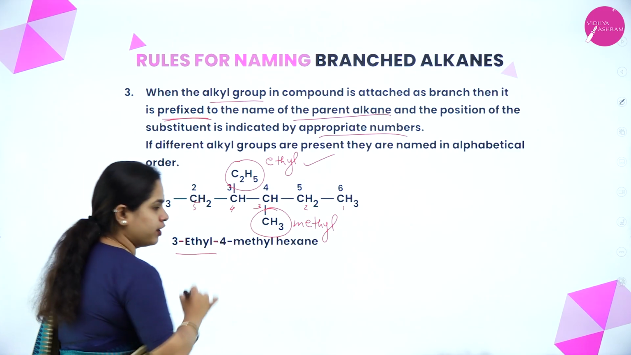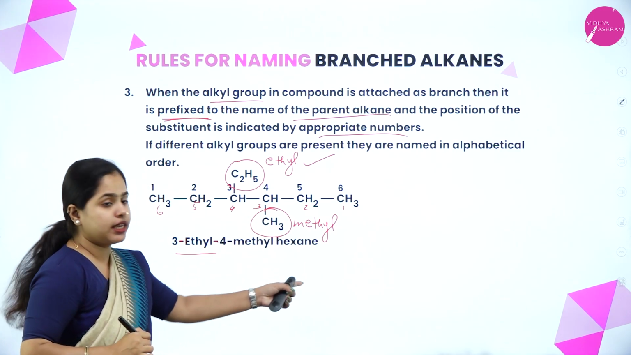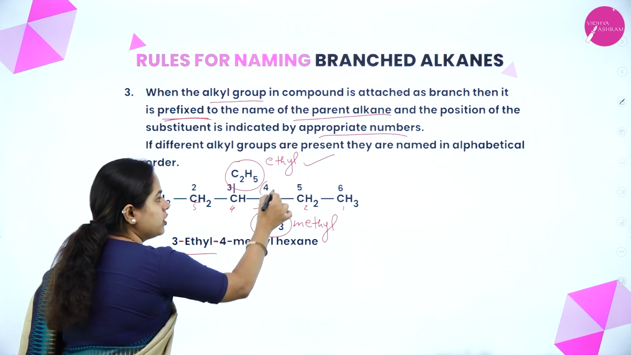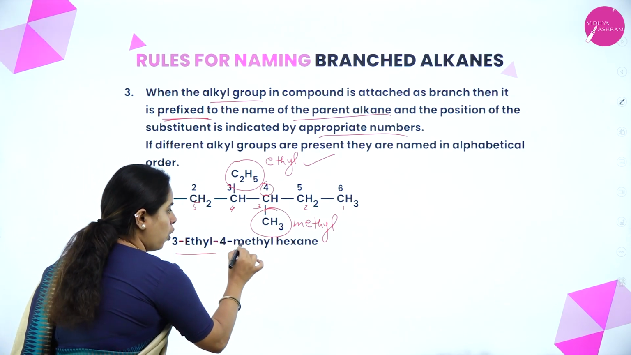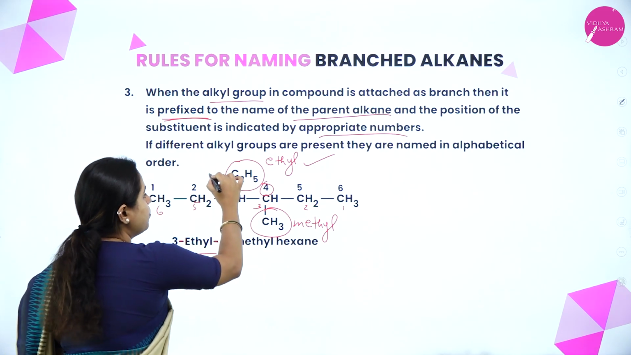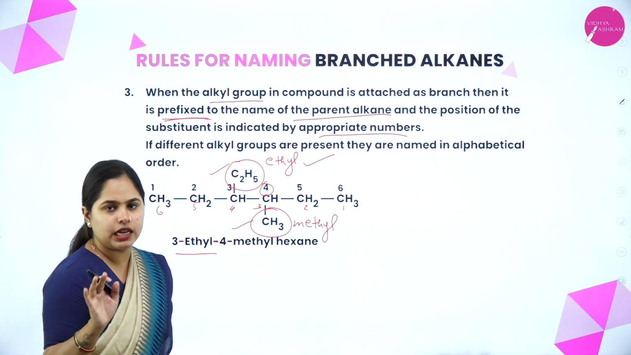Then again a hyphen has to be written. And then where is the next group? That is methyl. It is on which carbon atom? The fourth carbon atom. So 4-methyl. So 3-ethyl, 4-methyl. Now the branches, that is the alkyl groups, are named.